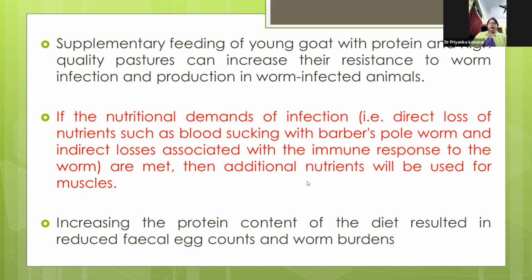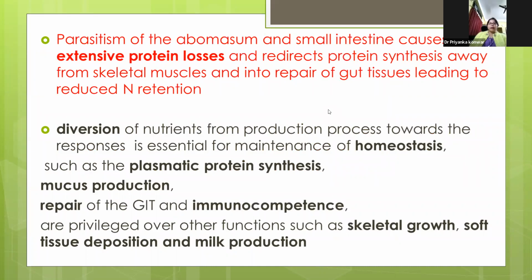Thus, increasing the protein content of the diet resulted in reduced fecal egg count and worm burdens. The parasitism of the abomasum as well as the small intestine causes extensive protein losses, and they redirect the protein synthesis away from the skeletal muscle into the repair of the gut tissues, leading to reduced nitrogen retention.